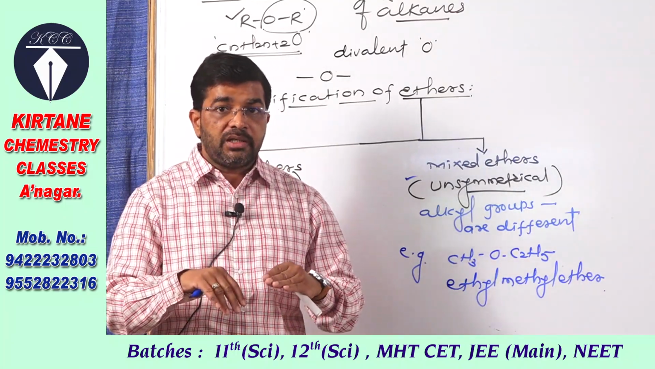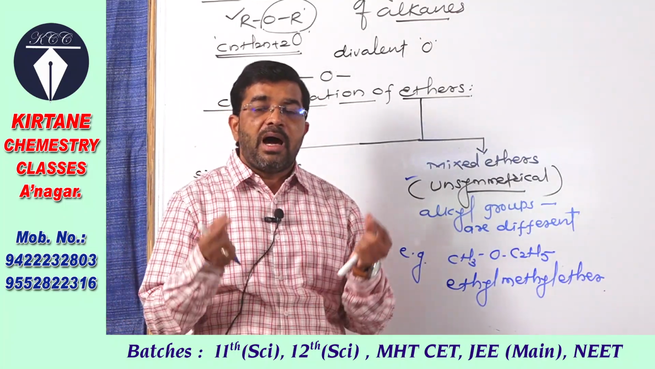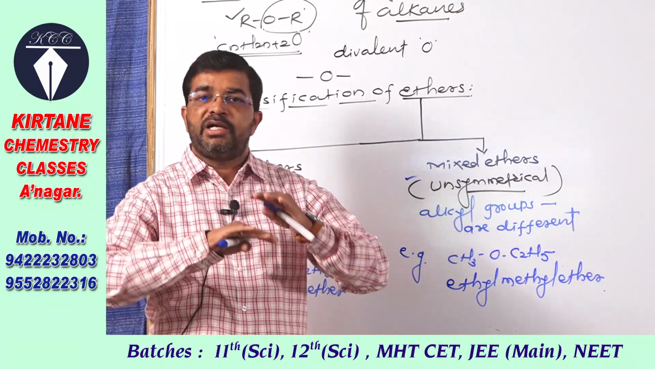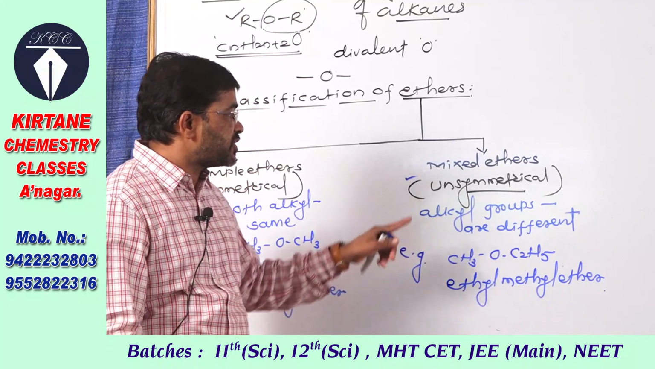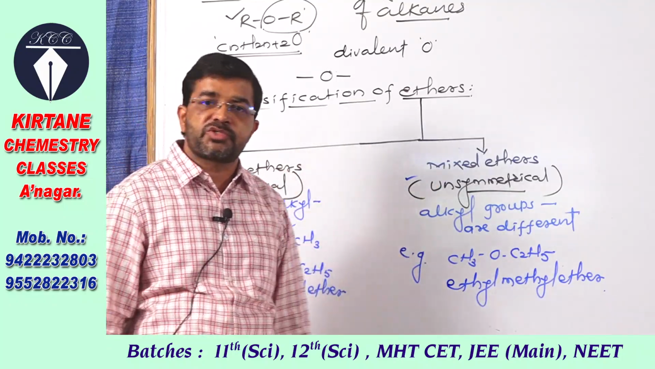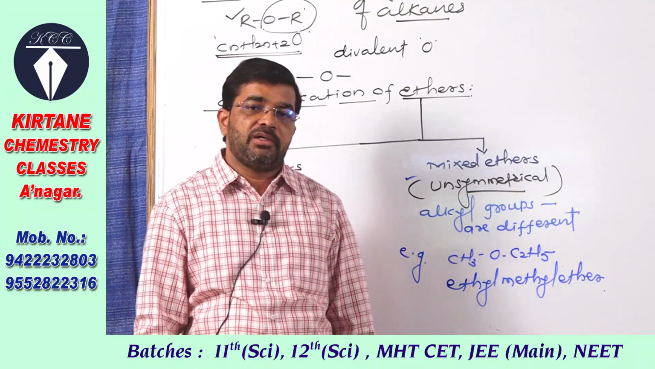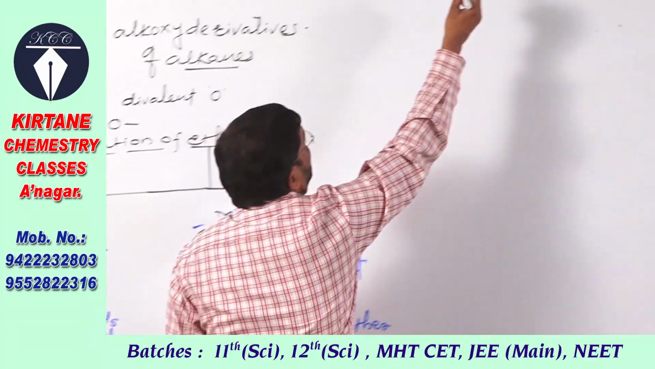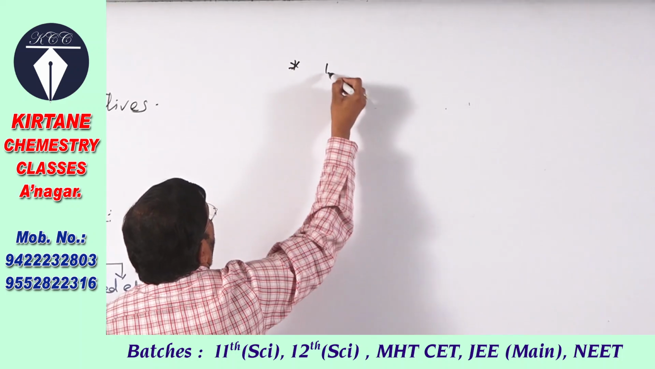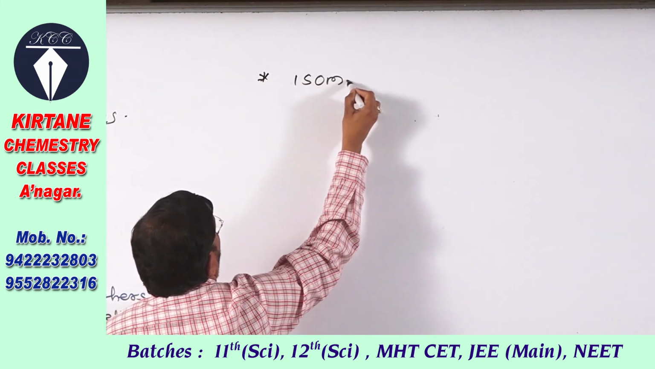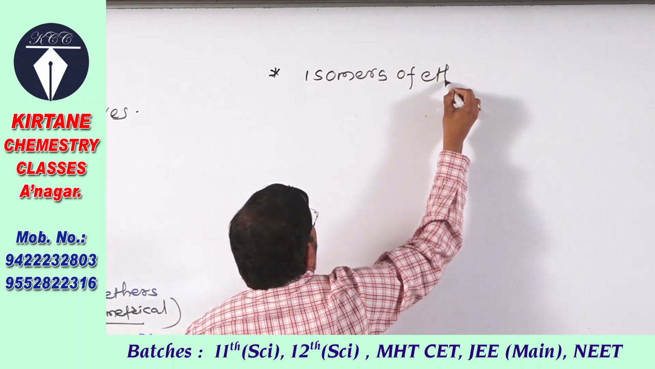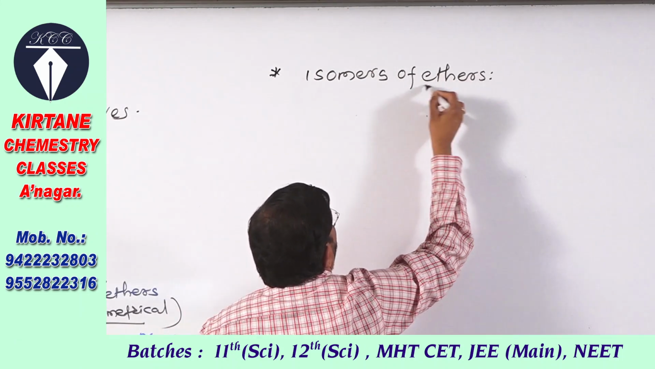But in unsymmetrical ether, the alkyl groups attached to oxygen are not the same, they are different from each other. So such types of ethers are called mixed or unsymmetrical ethers. Now see the next point about ethers we have to study: isomerism or isomers of ethers.